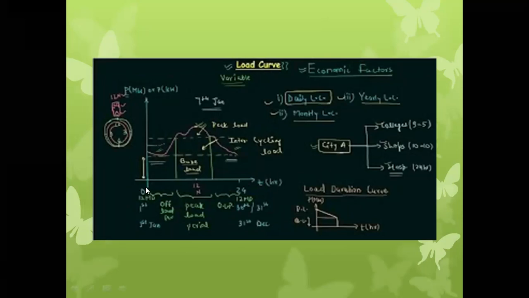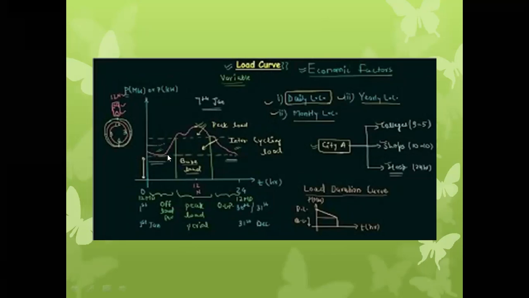See over here, the graph starts at 0 and ends at 24, which means it is the daily load curve. This is the variation of the load on the station with respect to time. If we plot this load curve from 12 midnight to the next 12 midnight, for one complete day, then at 12 midnight there is some load on the station. Some watt value will be there at 12 midnight. It is the minimum load coming on the station.